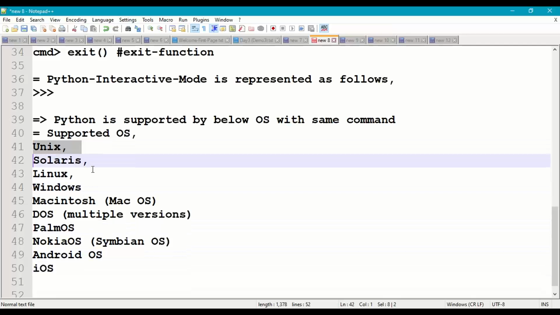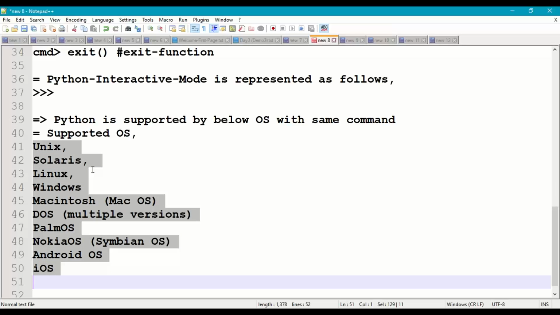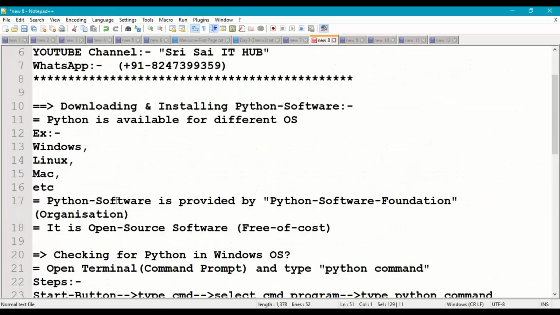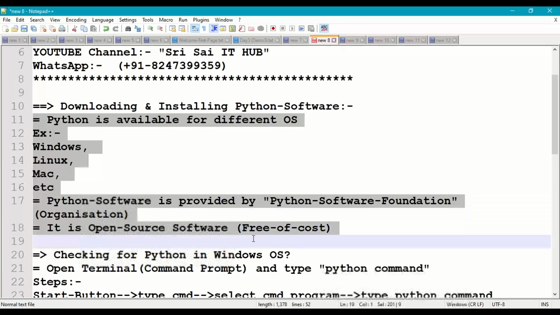So these are the different operating systems for laptops, computers, and mobiles which support the same py command or python command. That's why Python is a beginner's programming language, with simple and easy English-like statements. Is this fine, all of you, till here?